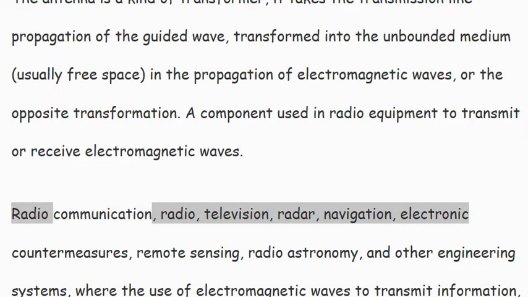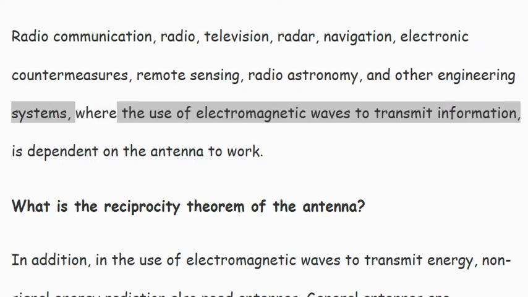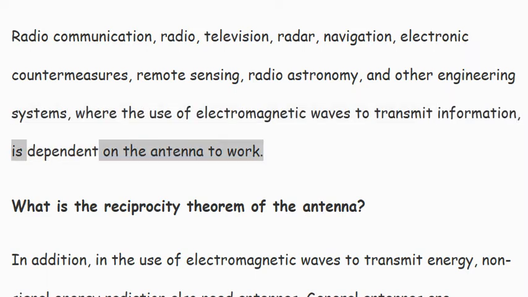Radio communication, radio, television, radar, navigation, electronic countermeasures, remote sensing, radio astronomy, and other engineering systems, where electromagnetic waves are used to transmit information, depend on the antenna to work.